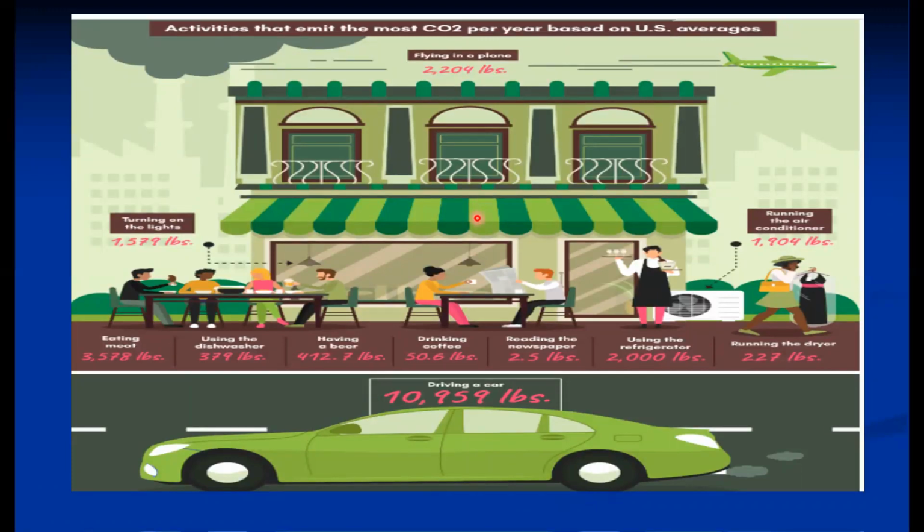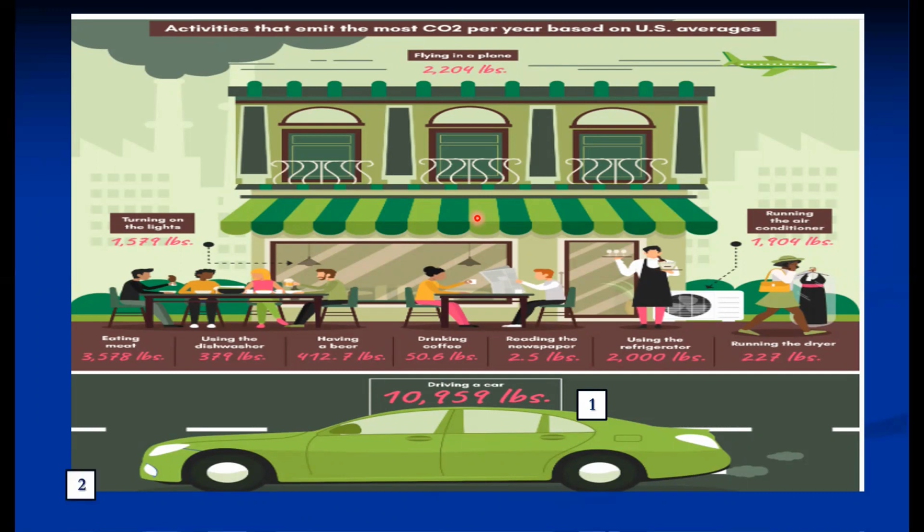Now, the activities that emit the most CO2 per year, based on the US average. As per the US statistics, the maximum pollution is due to transportation, because most travelers travel alone in a car. Almost, more than 10,000 pounds of carbon emission.